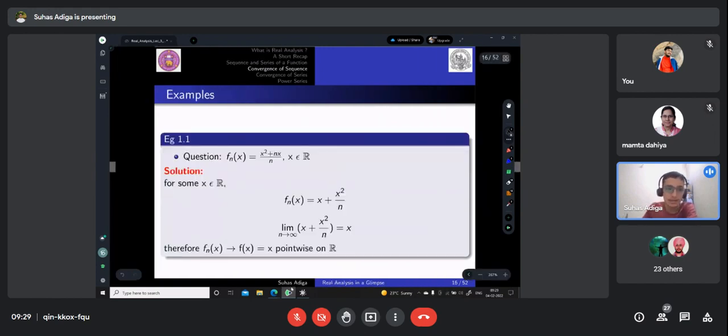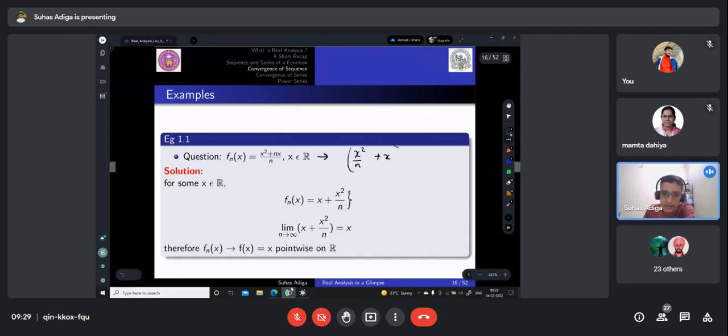So let's look at some examples to prove the pointwise convergence. So fn of x is given as (x square plus nx) by n for all x belongs to R, right? So now we have to prove it is pointwise convergent. So let's try to simplify fn of x. So it will be x square by n plus nx by n. So that will be x square by n plus x, right? So this is fn of x.